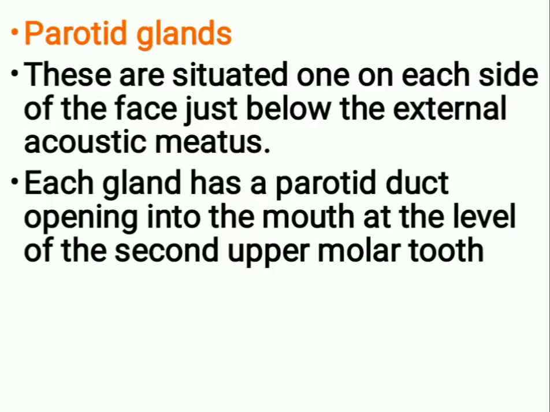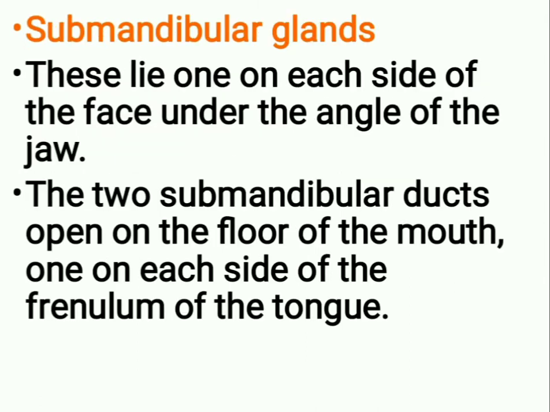Next is parotid glands. These are situated one on each side of the face, just below the external acoustic meatus. Each gland has a parotid duct opening into the mouth at the level of the second upper molar tooth. Next is submandibular glands.